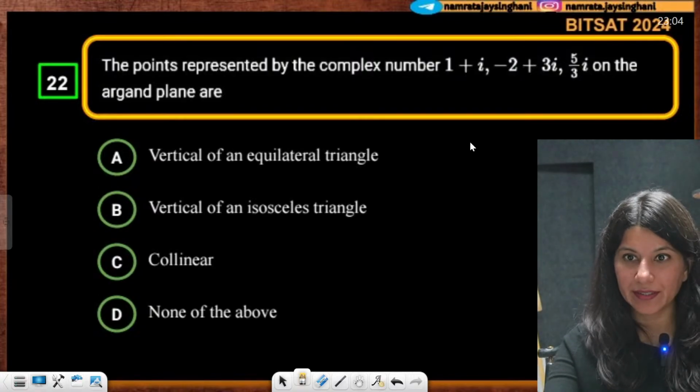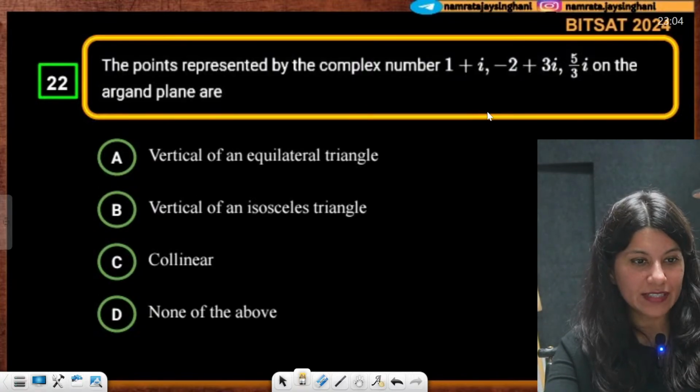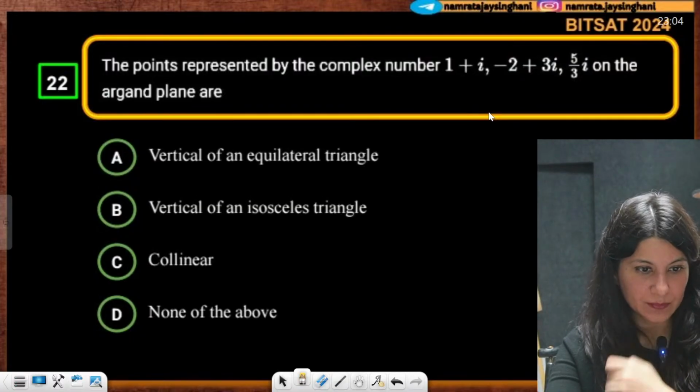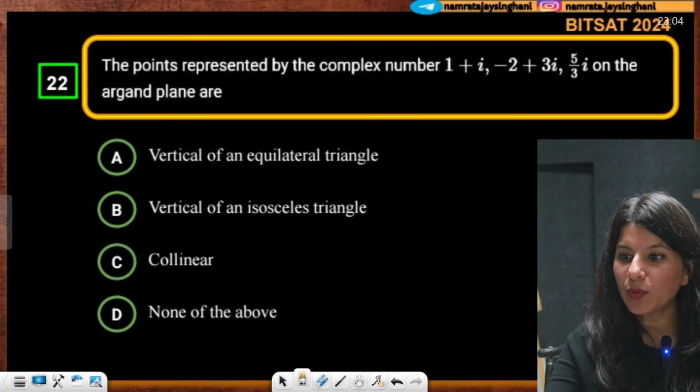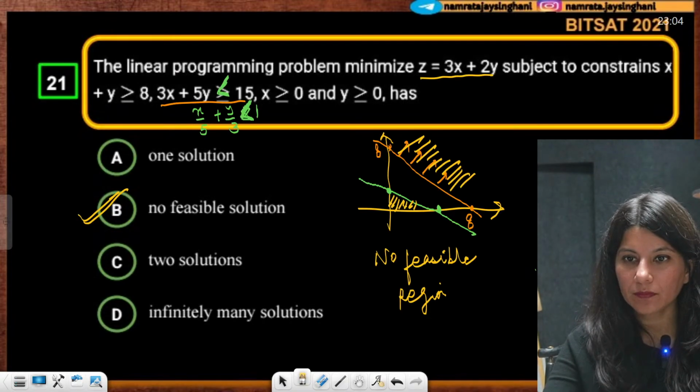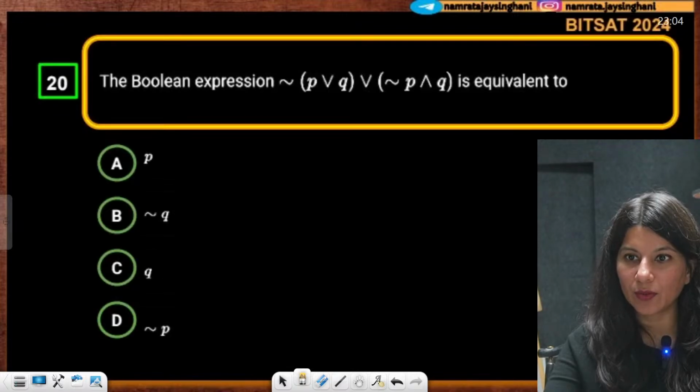Okay, okay. Let's just finish this off. Let's then see the Boolean expression thing. Chalo, let's do that Boolean thing, okay?